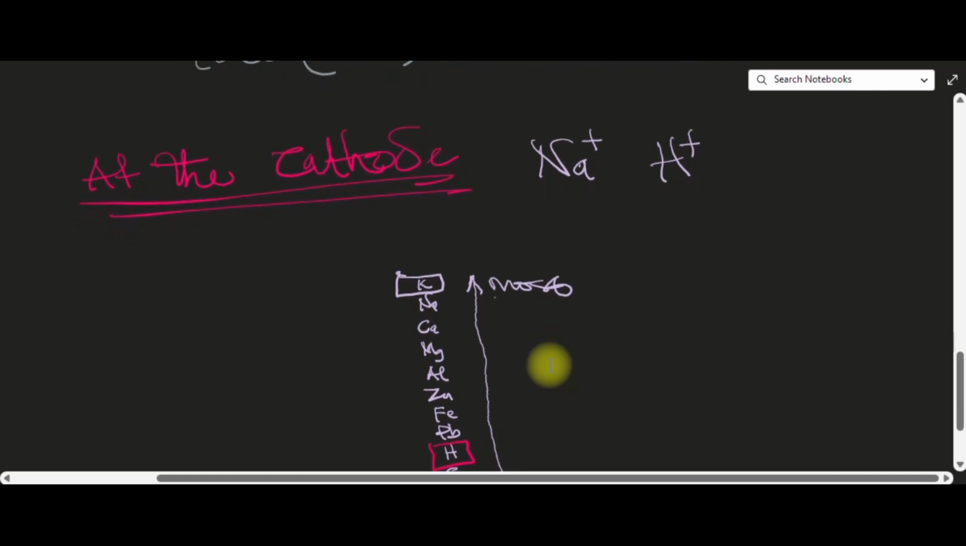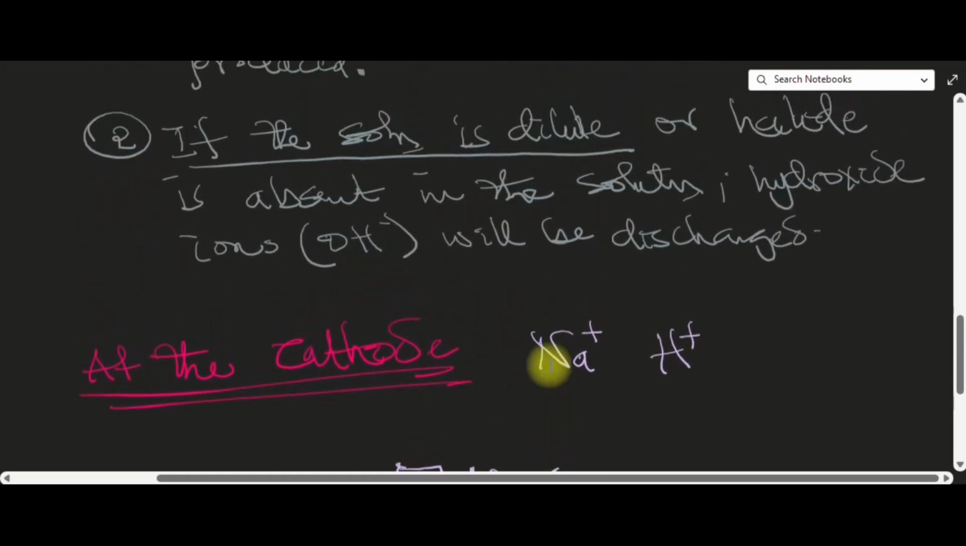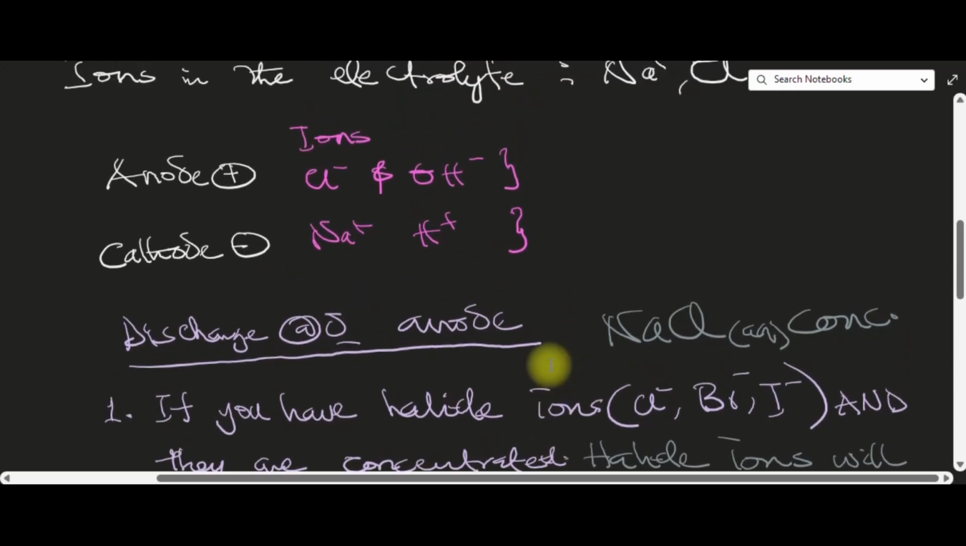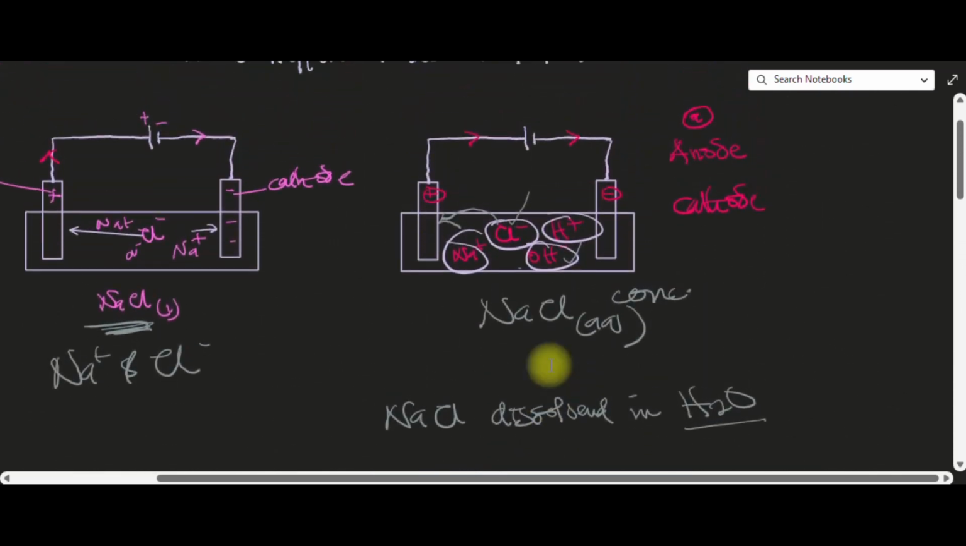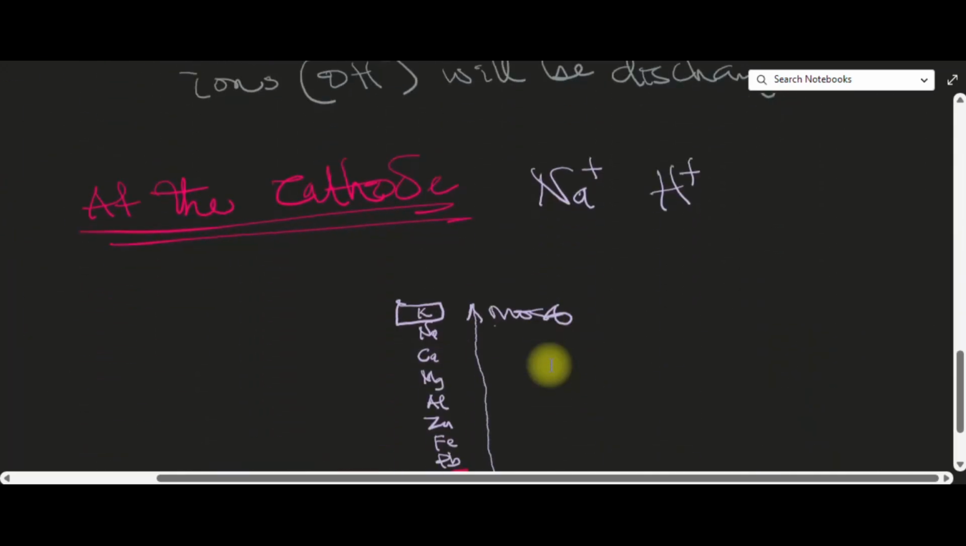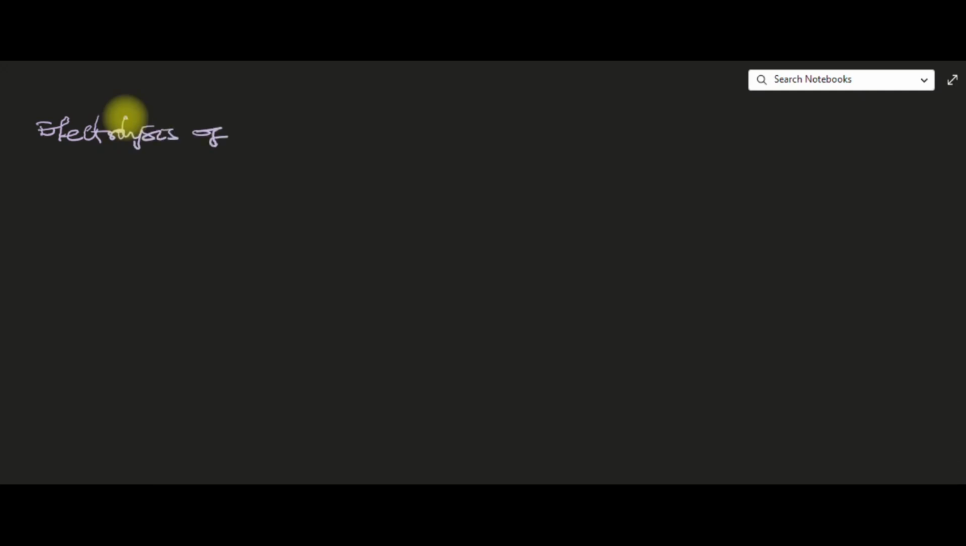So if you get that rule, that's all. Life is easy. You've gotten electrolysis of aqueous solution. So let us now face the electrolysis of sodium chloride solution. Let's assume that it is electrolysis. I will do it for dilute and I will do it for concentrated. Electrolysis of concentrated sodium chloride solution.